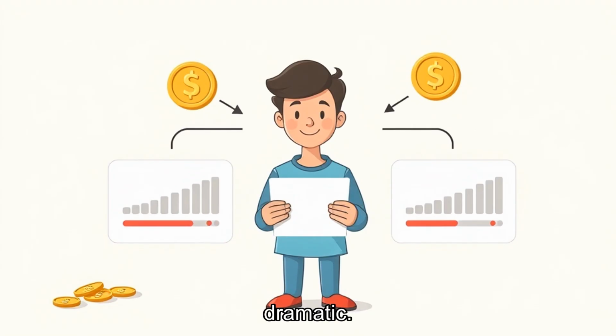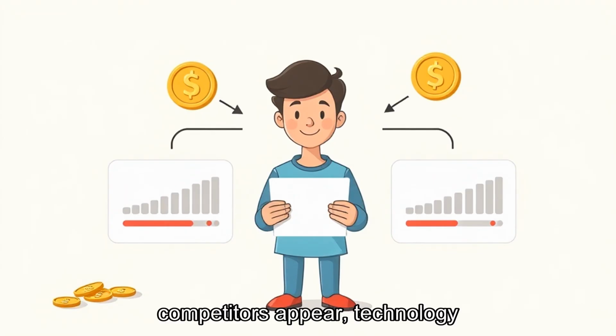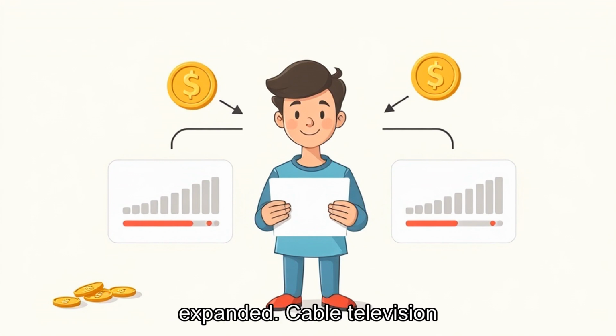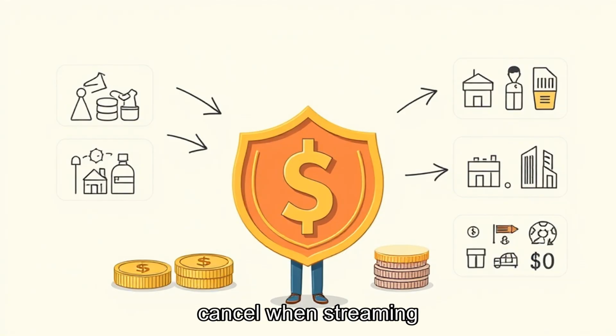A product can become more elastic when competitors appear, technology improves, or consumer habits change. Taxis became more price sensitive when ride-hailing alternatives expanded. Cable television became easier to cancel when streaming gave people substitutes. The idea also explains why some companies build brand loyalty. If customers believe a product is special, they may be less price sensitive.